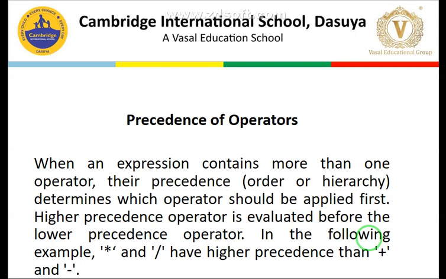We have taken that division has a higher priority over plus, so the higher priority operator will be executed first, and then the lower priority operator will be evaluated. So a higher precedence operator is evaluated before the lower precedence. In the following example, like we have discussed, multiplication and division have a higher priority than plus and minus.